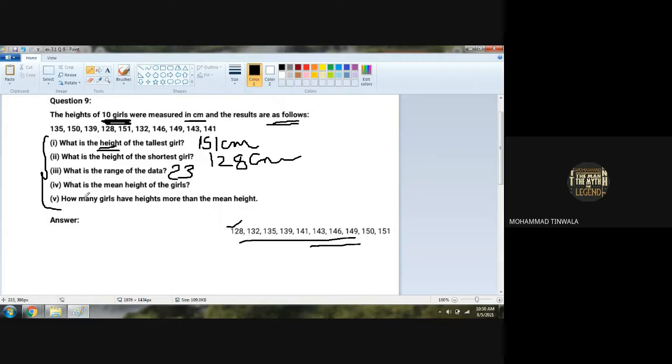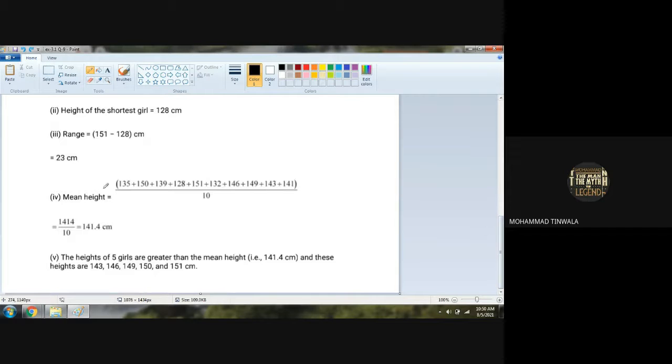The answer is 23. What is the mean height of the girls? Mean height means sum of all the observations upon the number of observations. But in this, what we have to write is the sum of the heights of all 10 girls upon the number of girls. That means 10. Understood? Is that clear? So, in this case, mean height is 135 plus 150 plus 139 plus 128, and it goes on, upon 10.